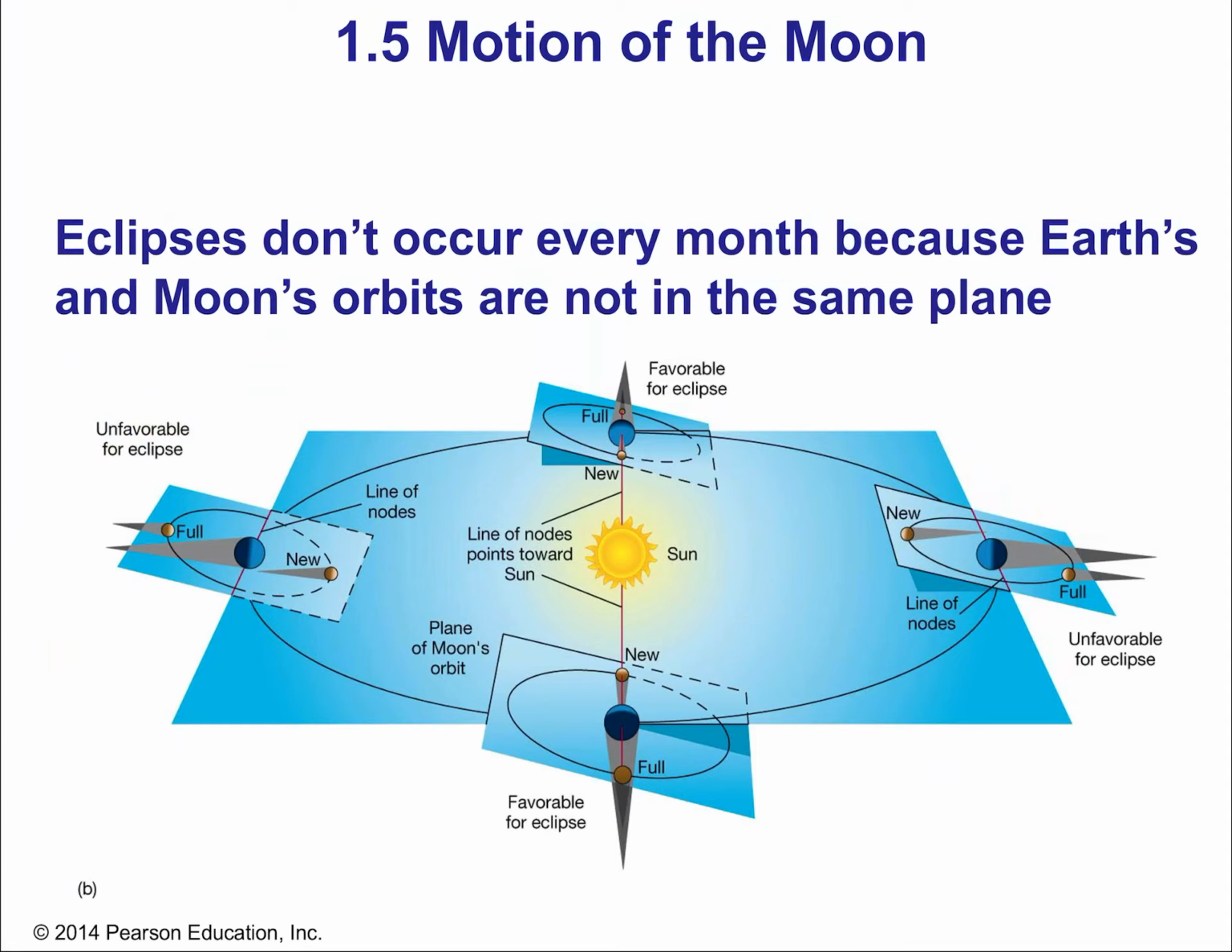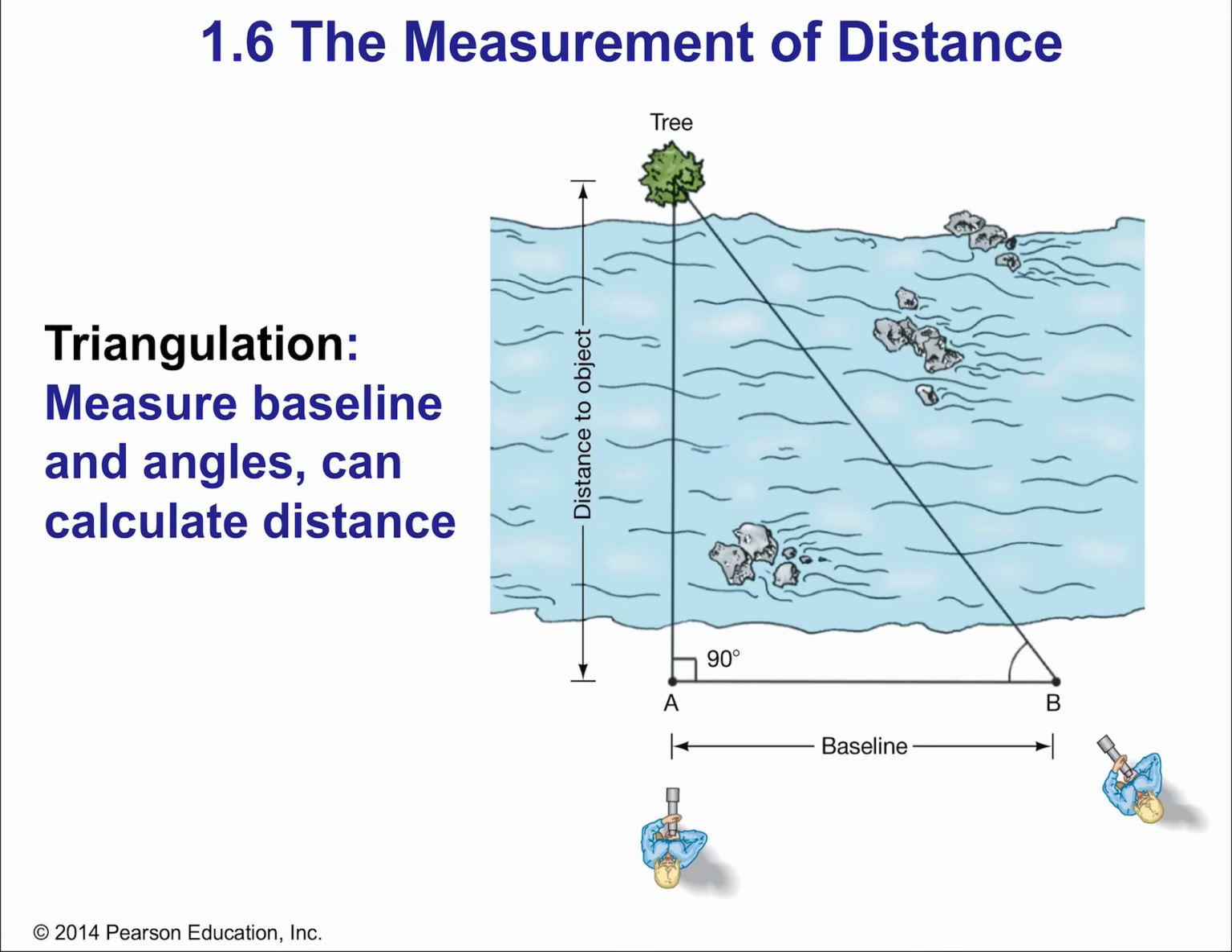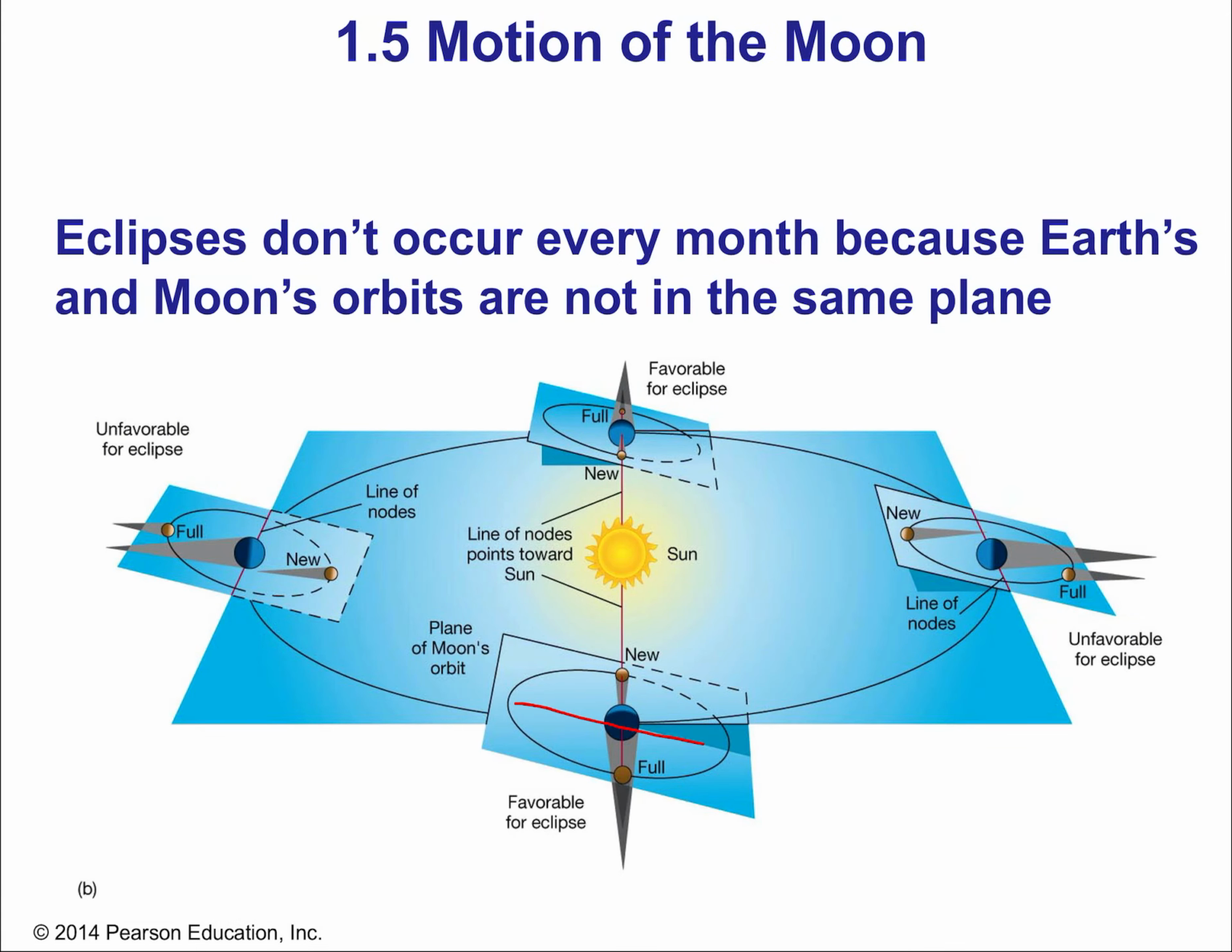The orbital plane of the moon is tilted at just about 5 degrees, 5.2 degrees actually, relative to the orbital plane of Earth. And that tilt means that there are only certain times of the year that are favorable for eclipses, eclipse seasons. That depends on our location in space as Earth orbits the sun. Quite an interesting phenomenon.